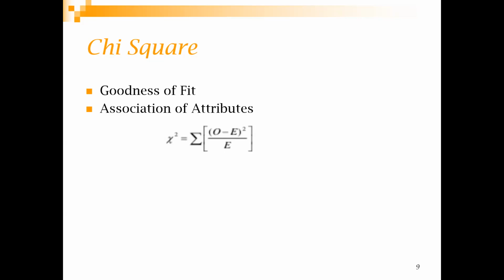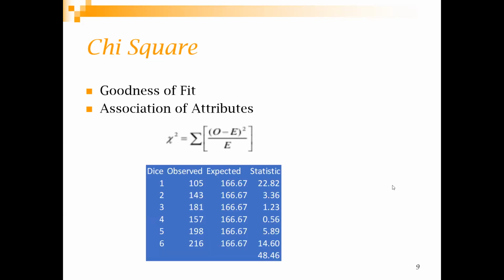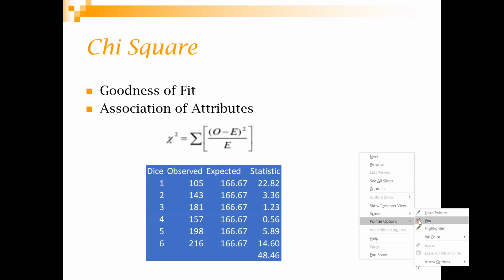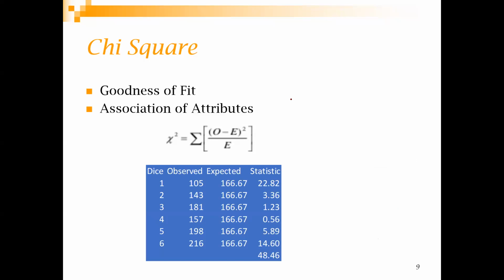So chi-square, goodness of fit: you have been given a distribution, and you are using that distribution to check whether the data that you are seeing comes from that distribution or not.